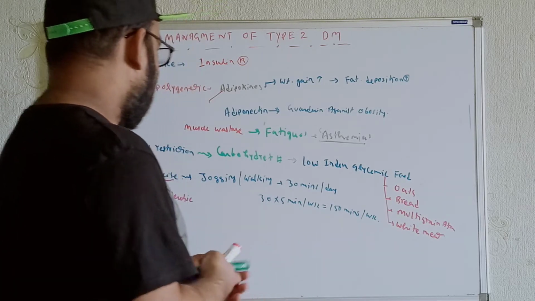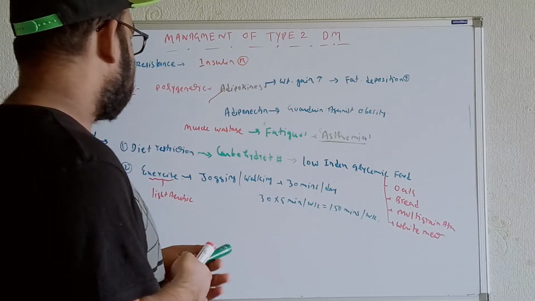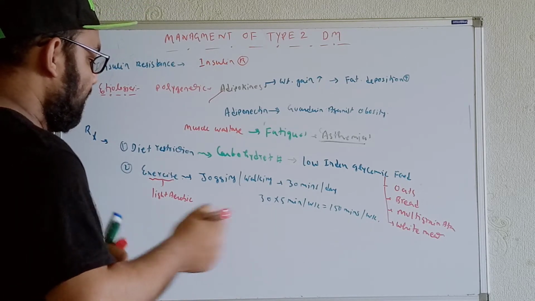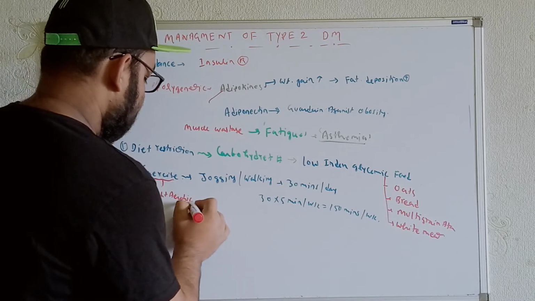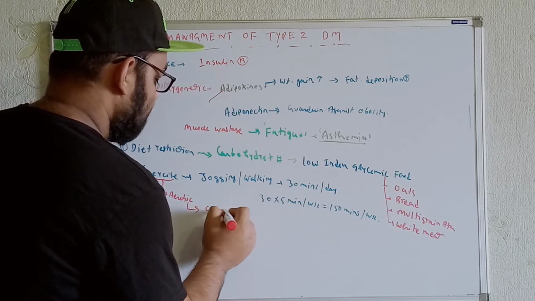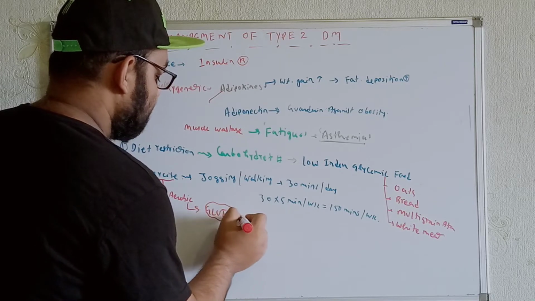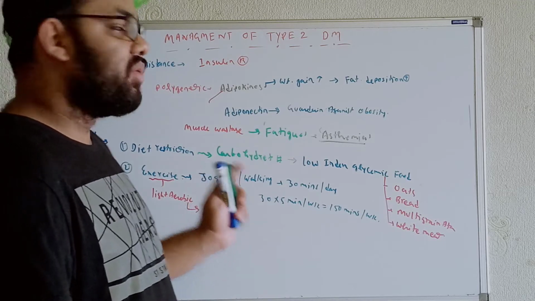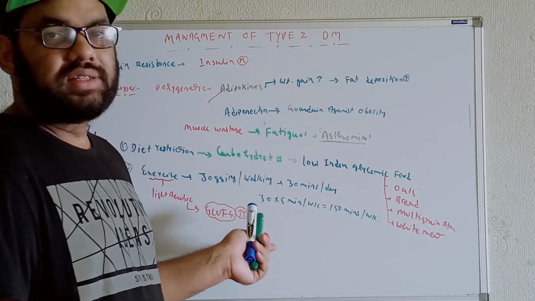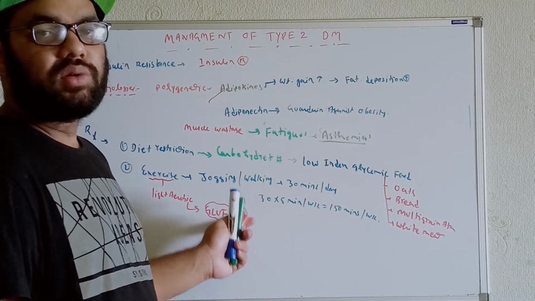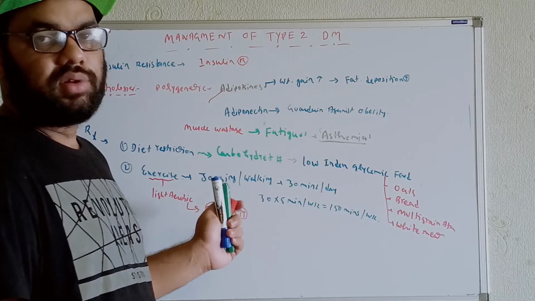Okay. Now why are we saying so in terms of the exercise? See, whenever the individual does the exercise, in these cases, the activity of the GLUT4 receptors will be increased. So definitely we can say this. Along with that, we can also say the insulin production may also be increased. So along with that, the GLUT4 mediated glucose uptake within the cells will also be increased.